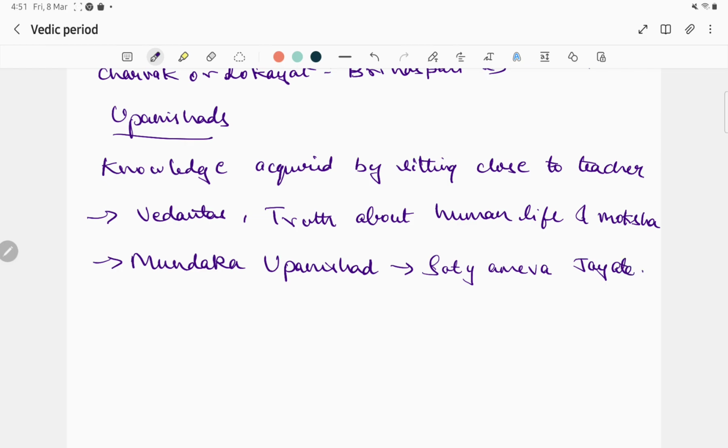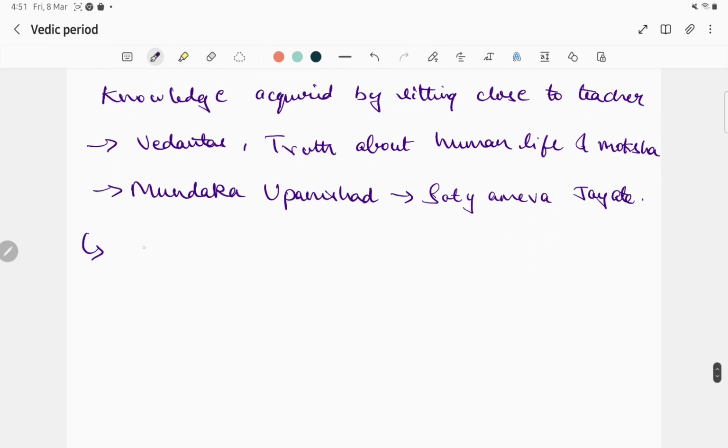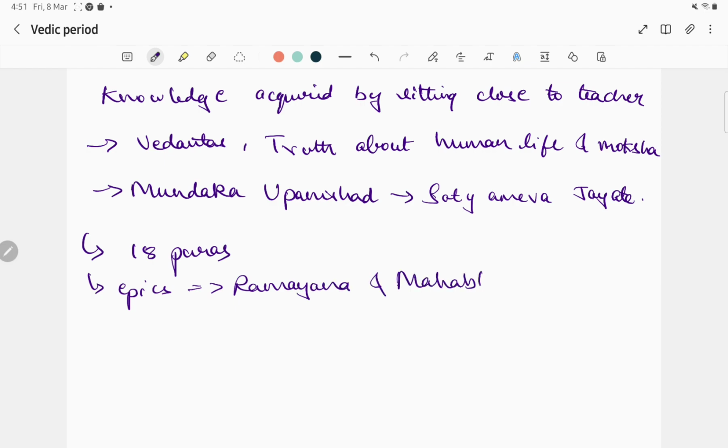Not only Upanishads, during the Vedic time we can see 18 Puranas being formed. Also the major epics like Ramayana and Mahabharata. These two epics got many additions. A few additions were added during this Vedic time, and there are also many versions of Ramayana and Mahabharata. So this is about the history of the Vedic times.